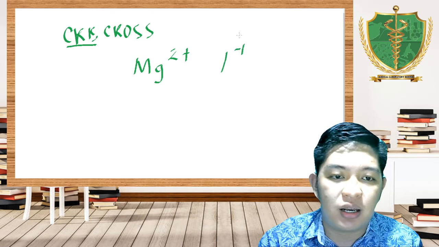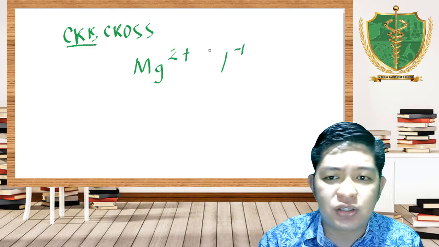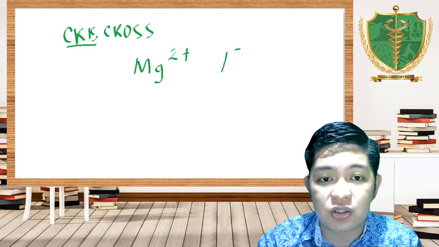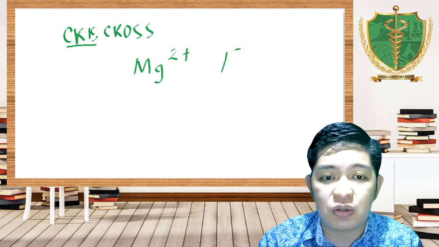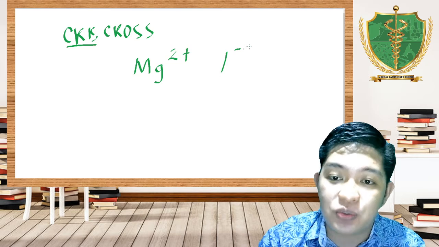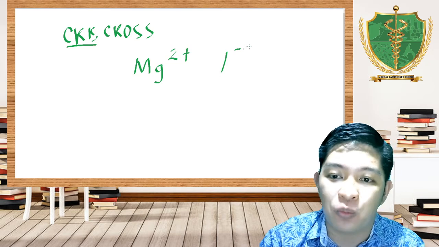If the charge is 1, regardless if it's positively or negatively charged, then you don't have to write 1 anymore because it's understood that it is 1.